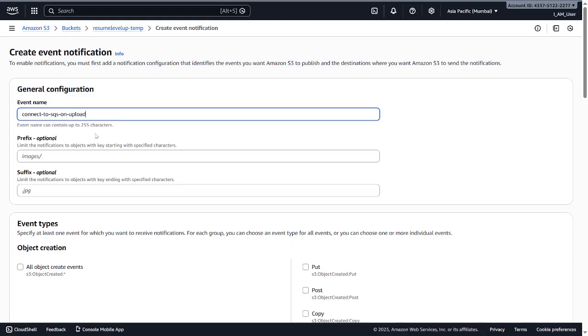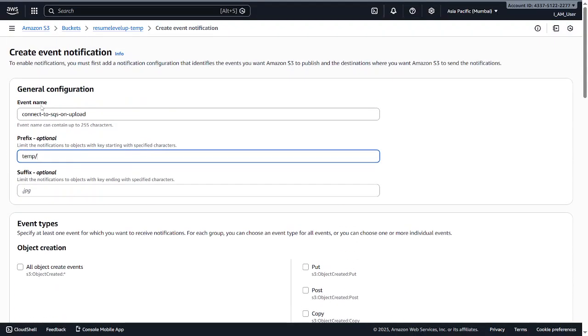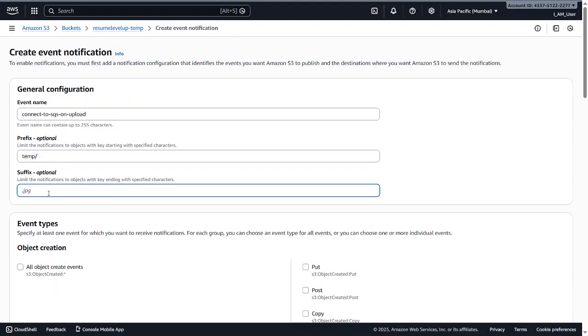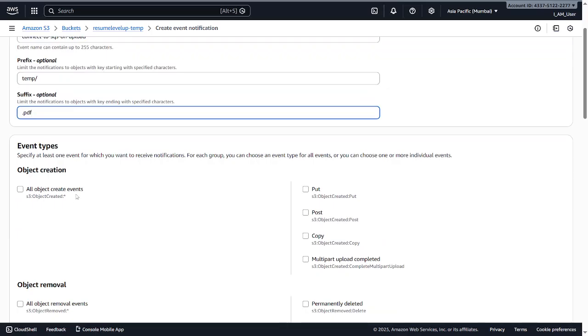Basically, big names are good, so please keep some big names, and choose the file, like on which file we upload, so we can trigger this thing. So I have specified a temp because I have taken a temp, and specify the type of the file, like I'm gonna say PDF. So we're gonna be compressing the PDF, so just specify the type of the thing. And if we upload only in the temp, then only it's gonna trigger this thing. We upload this on PDF, then only it's gonna trigger this.